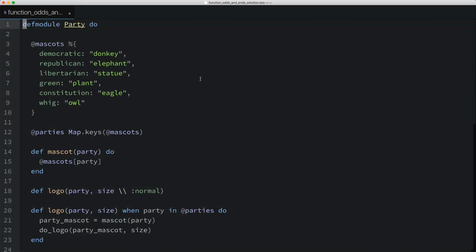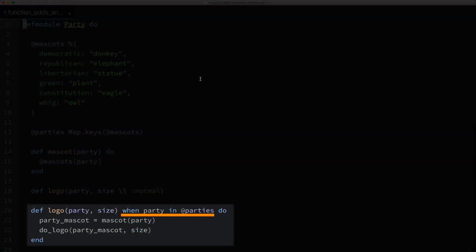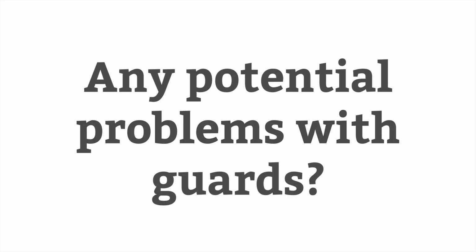In the last video, you saw how guards used in functions can be pretty nice. Guards allow you to control when a function clause gets invoked based on the arguments that are passed to the function. Let me ask you this. Can you see any potential problems with guards?